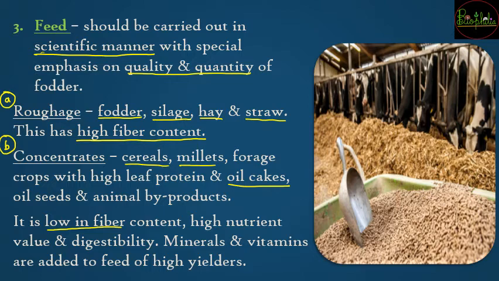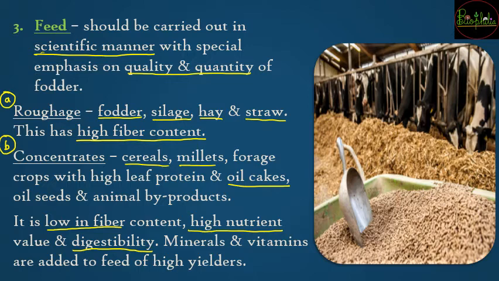The concentrates are high in nutrient value. If you want to give carbohydrates, proteins, or add fats, all that comes from the concentrate meal. It is a high nutrient value meal, easy to digest, and all the minerals and vitamins are also added into the feed for the animal.